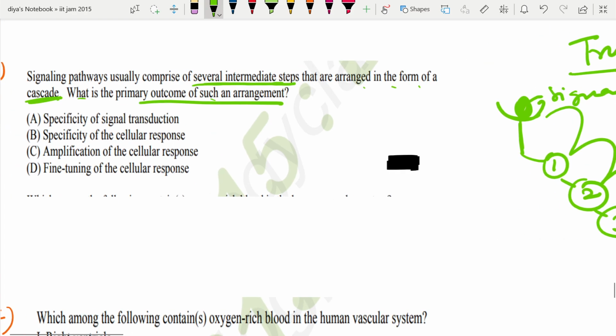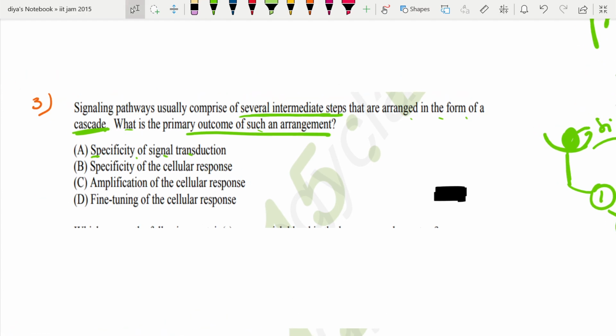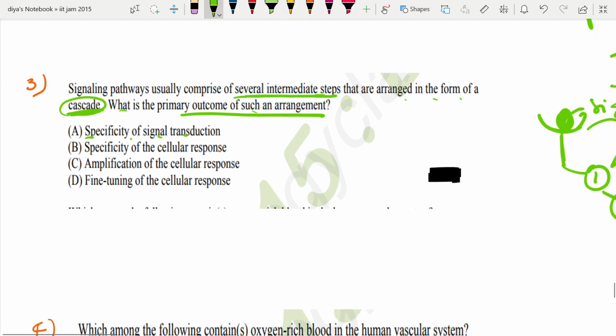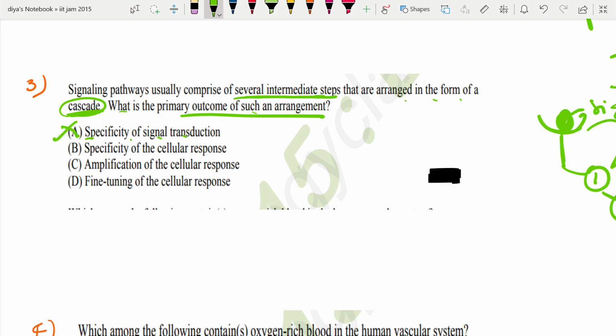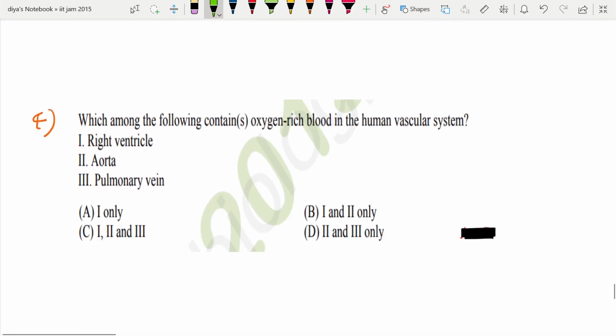So let's see the options. Signal specificity of signal transduction. See, they're not asking that. They're asking what is happening through the signaling cascade. Okay, this is a wrong option. Specificity of the cellular response? No. Amplification of the cellular response? Yes, this is a correct option. Fine tuning of the cellular response? No, this is a wrong option. So the correct option is C. Coming to the next question.